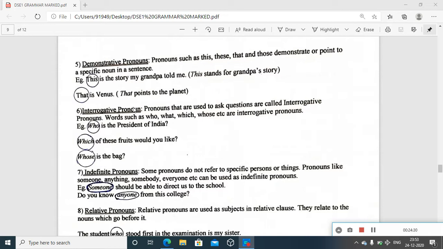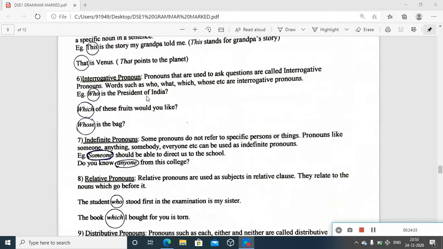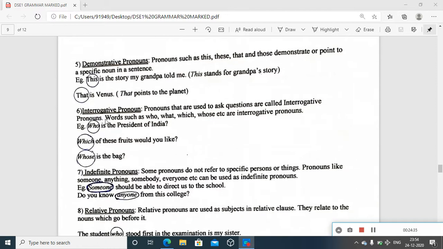And the sixth type, it is interrogative pronoun. We know with the term itself, this is mainly for the purpose of asking questions. Interrogation stands for question. Pronouns that are used to ask questions are called interrogative pronouns. Words such as who, what, which, whose, etc. are interrogative pronouns. We know these question words. Who is the president of India? Then who definitely asks about a person, refers to a person.